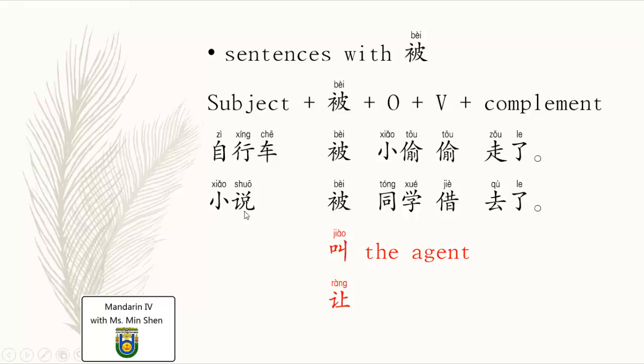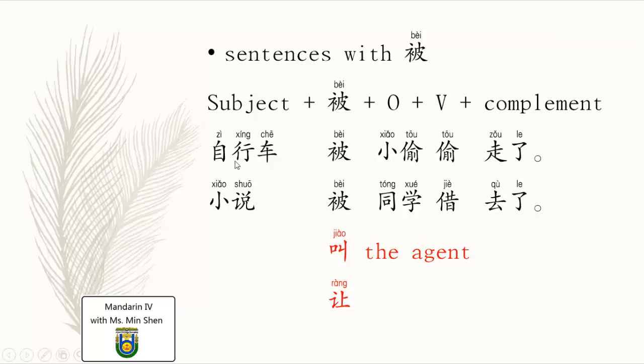Another example, 小说, novel or fiction, 被同学借去了. Fiction was borrowed and gone by a classmate. So the 被 we put in the sentence to express the passive meaning, and somehow 被 could be replaced by 叫 or 让 as well.